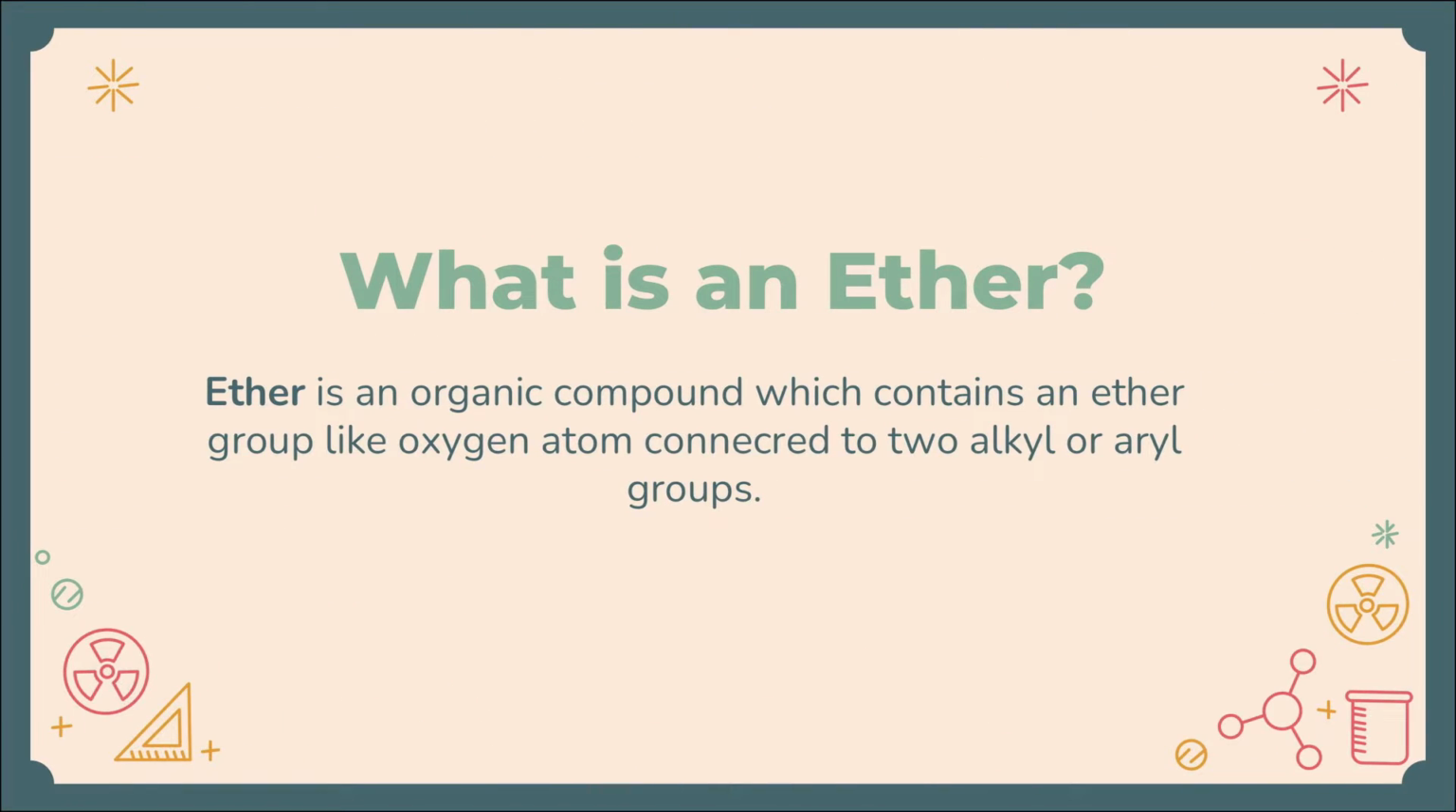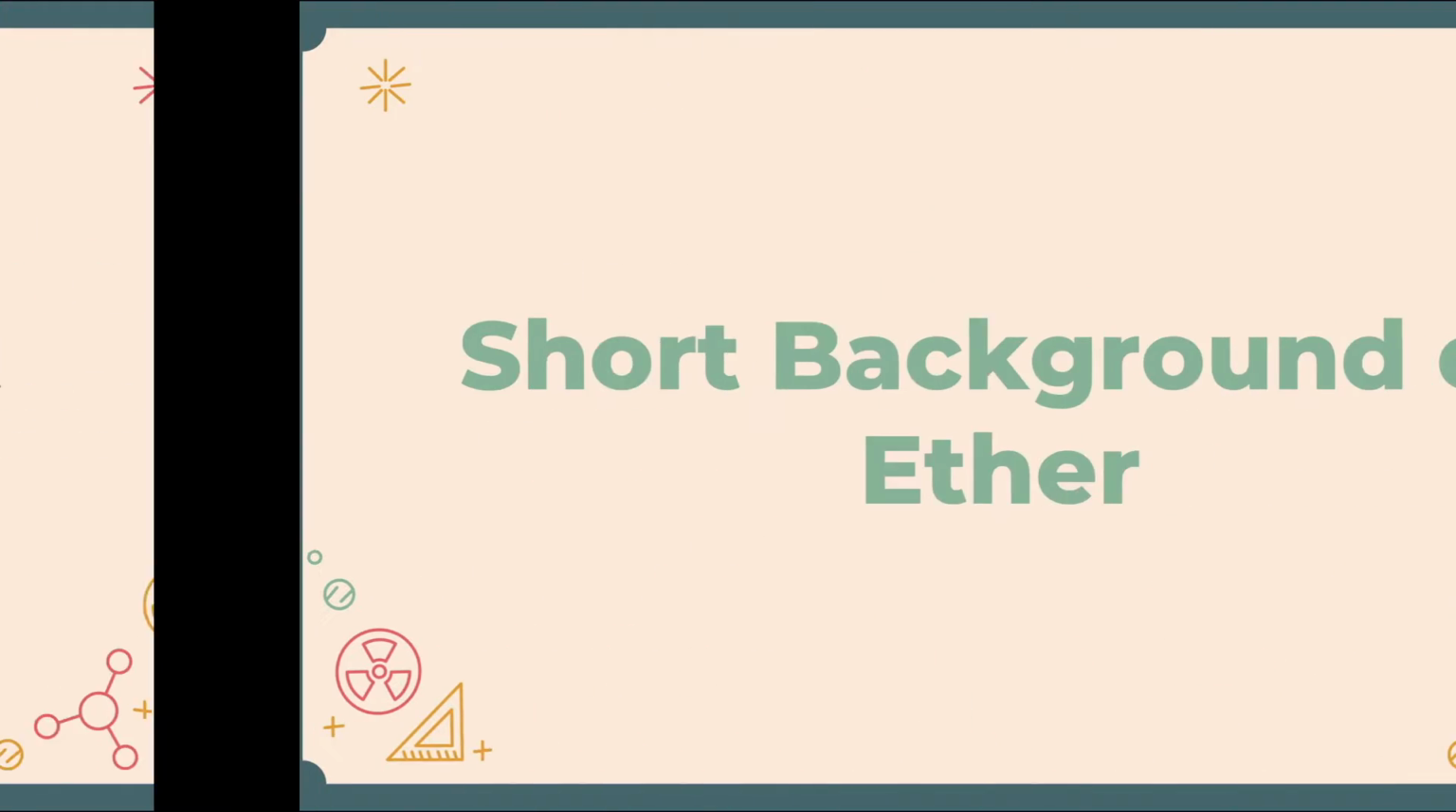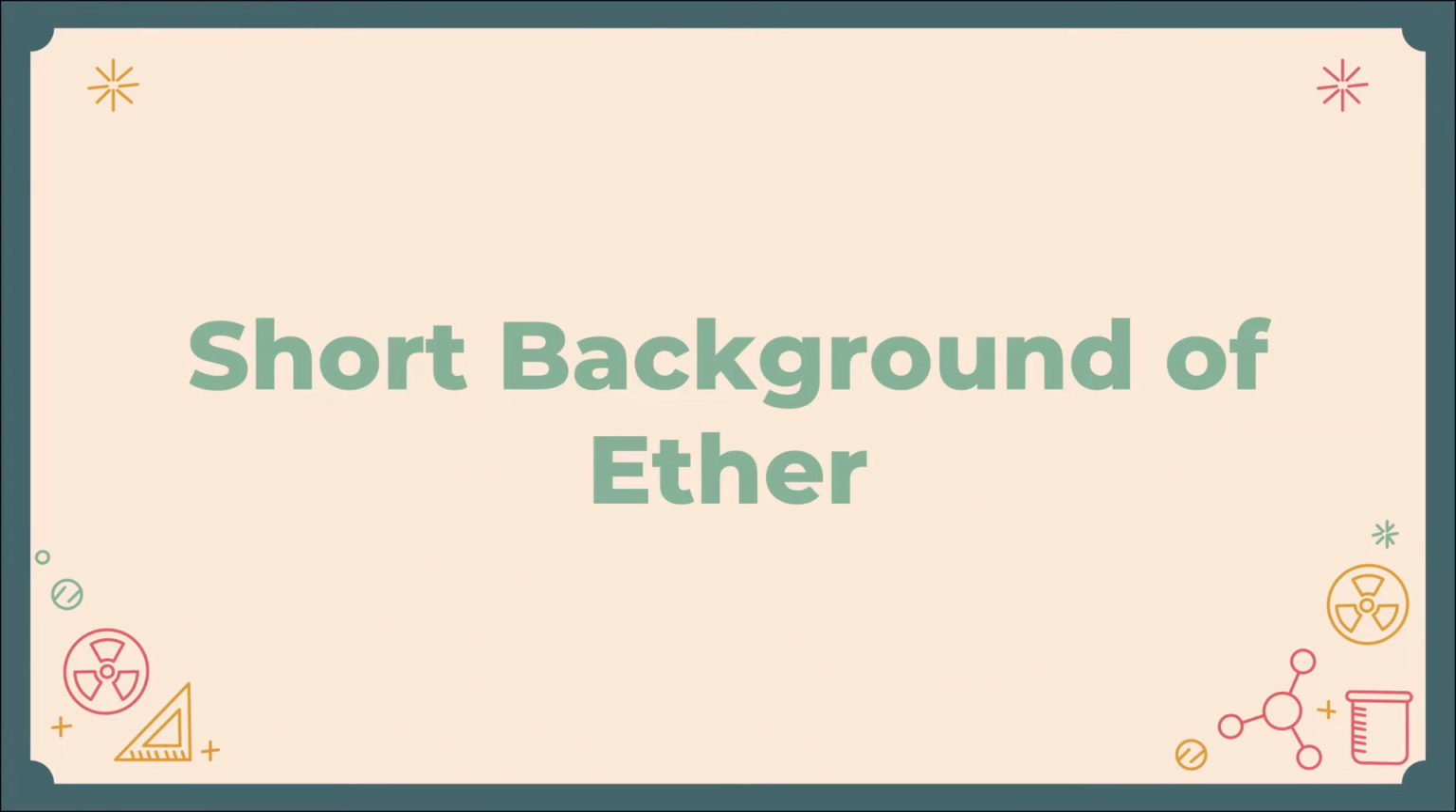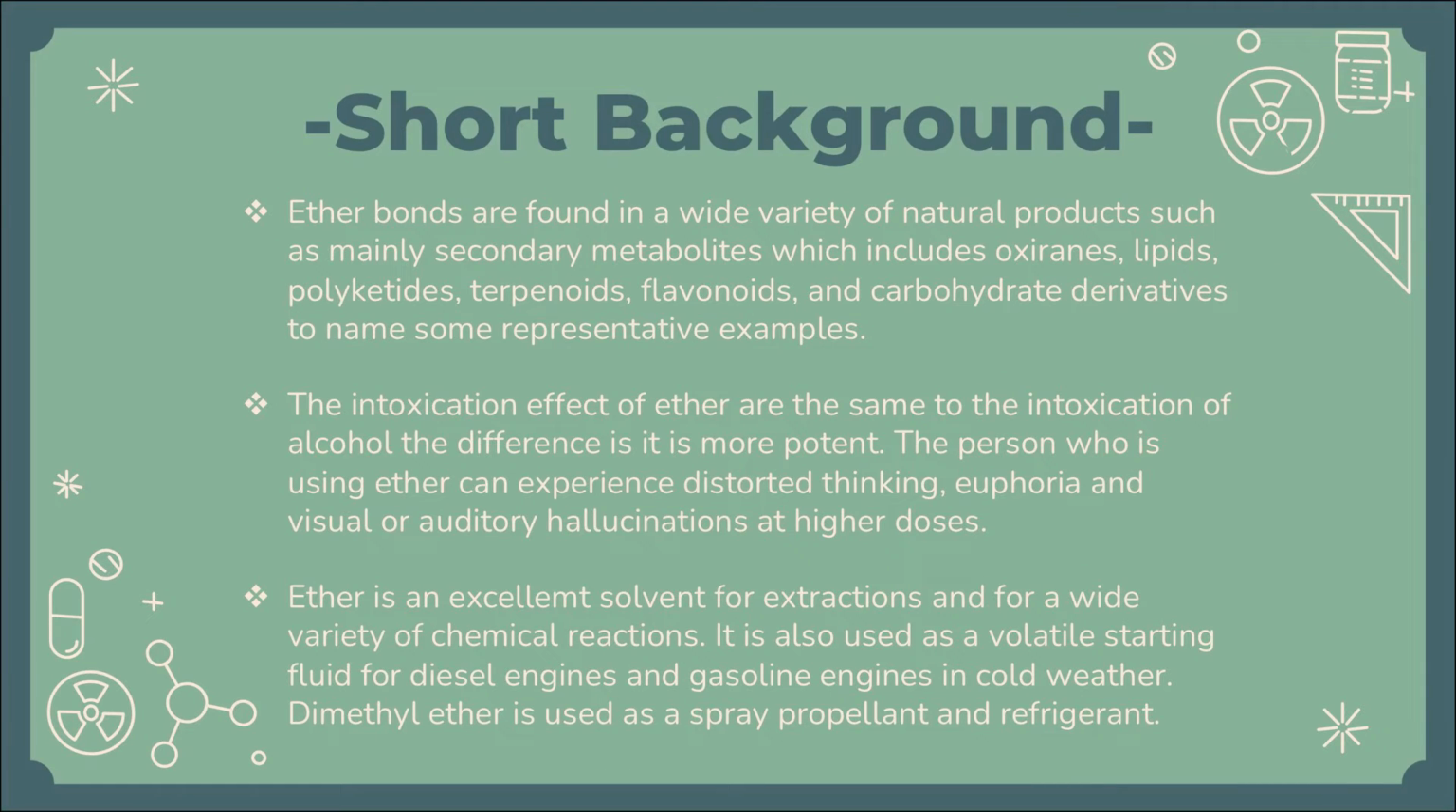Ether. Ether is an organic compound which contains an ether group, like an oxygen atom connected to two alkyl or aryl groups. Short background for ether. Ether bonds are found in a wide variety of natural products, mainly secondary metabolites, which include oxiranes, lipids, polyketides, terpenoids, flavonoids, and carbohydrate derivatives, to name some representative examples.